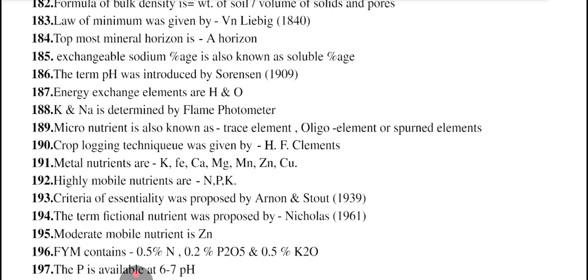Crop logging technique was given by H.F. Clements. Metal nutrients are K, Fe, calcium, magnesium, manganese, zinc, and Cu. Highly mobile nutrients are NPK. Criteria of essentiality was proposed by Arnon and Stout in 1939. The term functional nutrient was proposed by Nicholas in 1961. Moderately mobile nutrient is zinc.